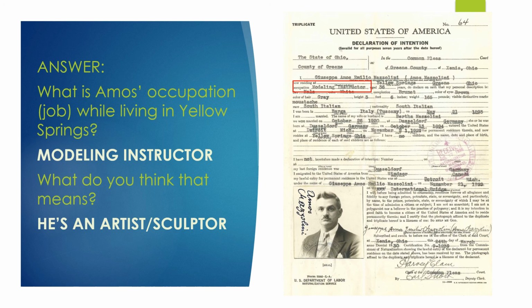Now that's probably not a word that most people have, or an occupation many have heard of, but it's actually, he was an artist. He was a sculptor. So if you said that he told people how to model or design buildings, those are really good guesses, but he actually was an artist. He was a sculptor.